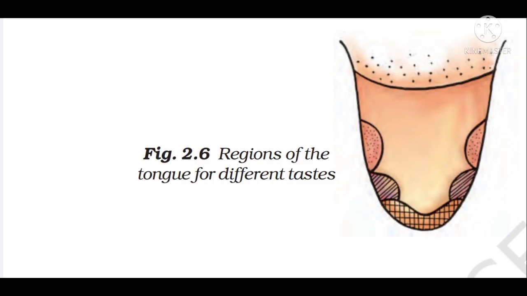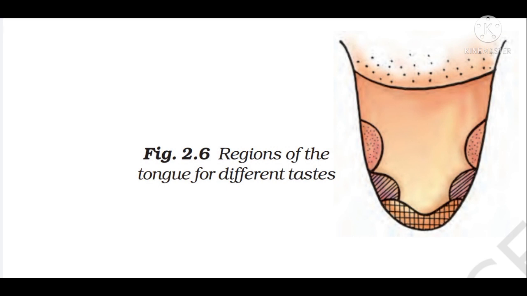Apart from teeth, there is a tongue also found in the mouth cavity. It is a fleshy muscular organ. Do you know the function of the tongue? It helps in speaking. It also helps in mixing saliva with the food. It has taste buds by which we get the taste of food.